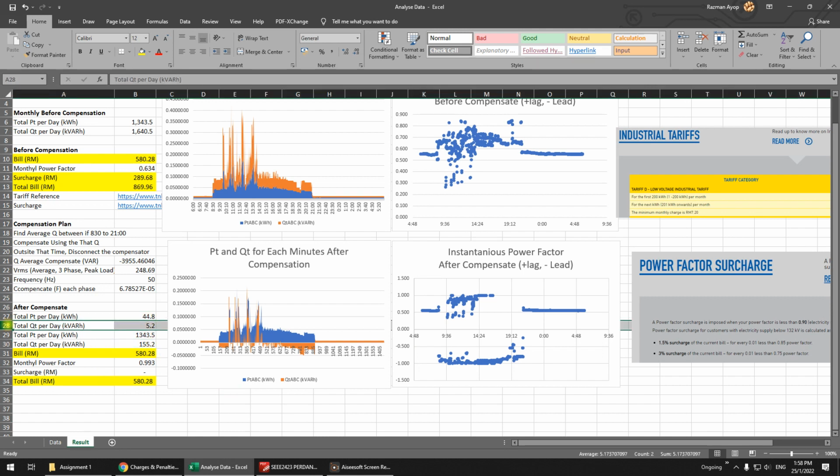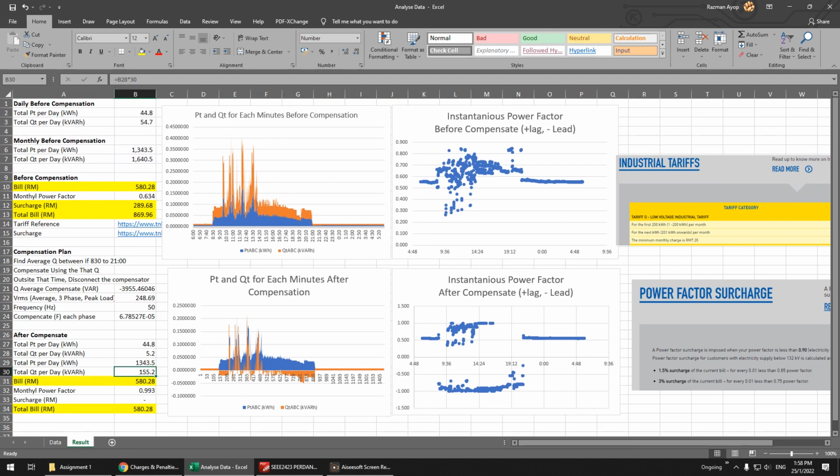You can see here the total per day is quite reduced. The original one is 1.6, but the total now is just 100. A very high reduction because of the capacitor only. And this one, the bill, is the same. The bill is always the same if the load is the same, but the surcharge you can see here is 0.